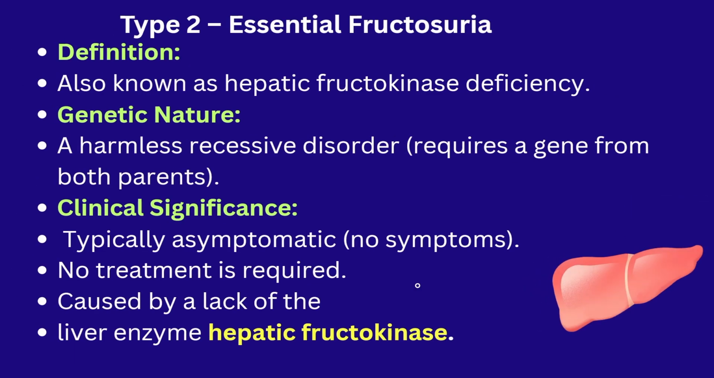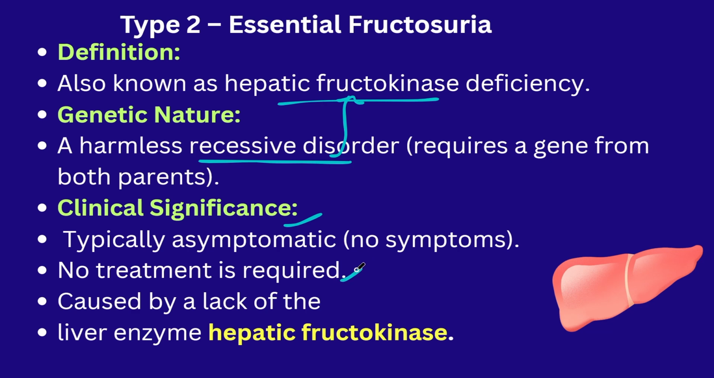Next one is type 2, essential fructosuria. In this condition, the liver is not able to produce an enzyme called hepatic fructokinase. It is a recessive disorder, which means both of the parents do not have the genes which can produce this hepatic fructokinase. Clinically, most of the people will not have the symptoms of malabsorption, so there is no treatment involved.